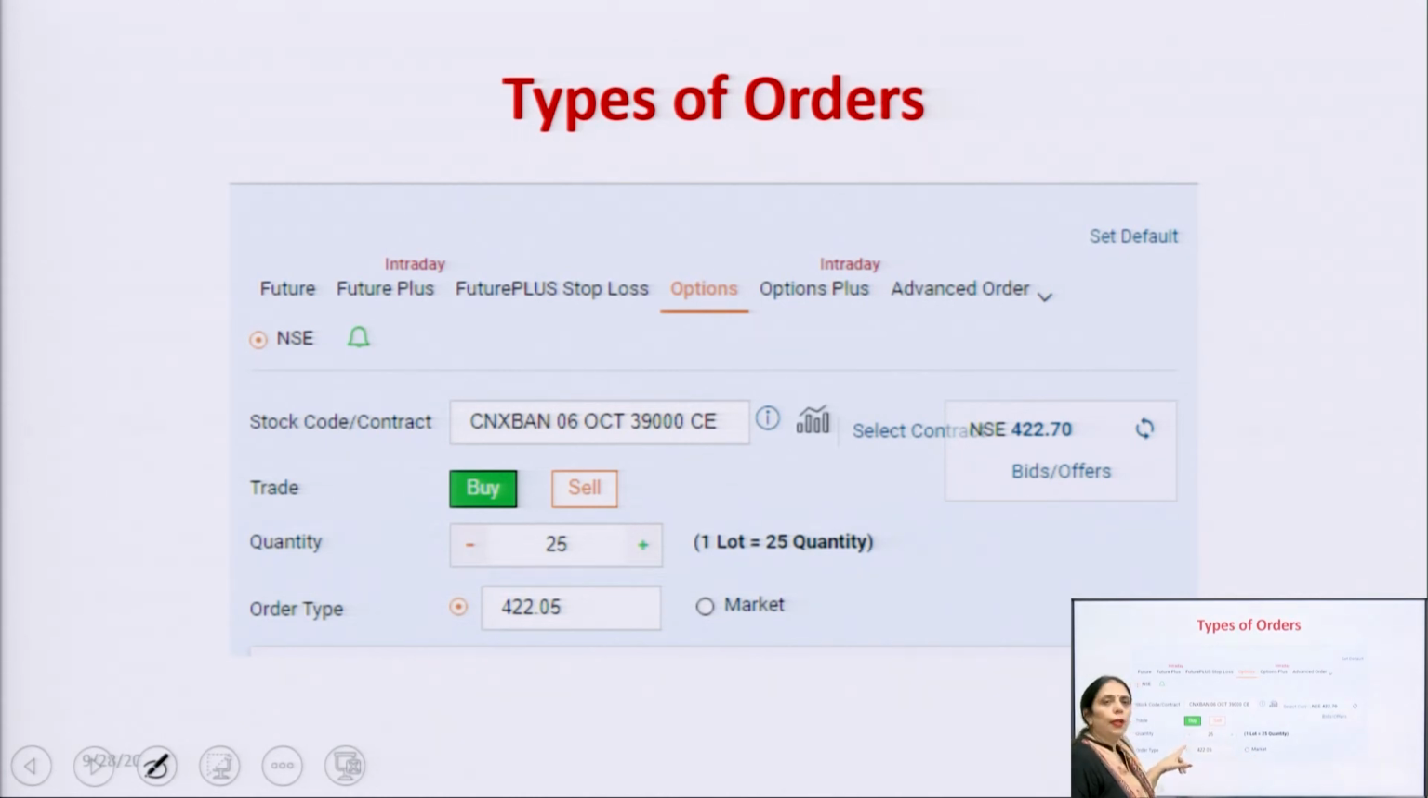If you are going to put the limit order, it means 422. Right now the market order is 422.20, but right now the limit order here is 422.05. It means it is less than the market order. It may be more than or less than, but it should not be the same. If it is the same, then it becomes the market order. You have to choose any one of them. Either you put the limit price, or you can do the trading through the market order also.